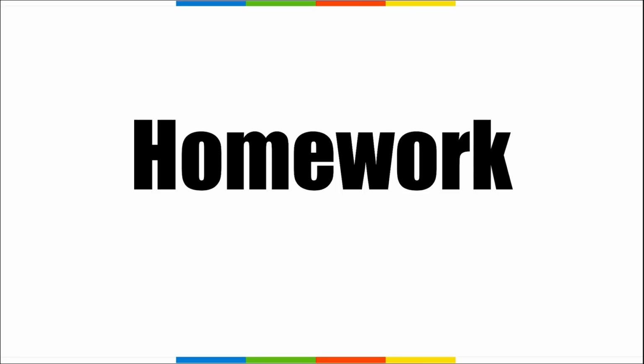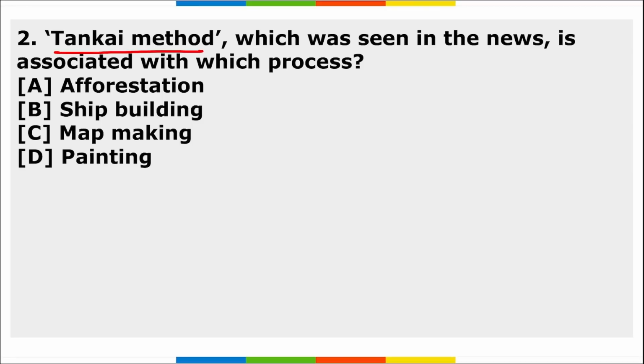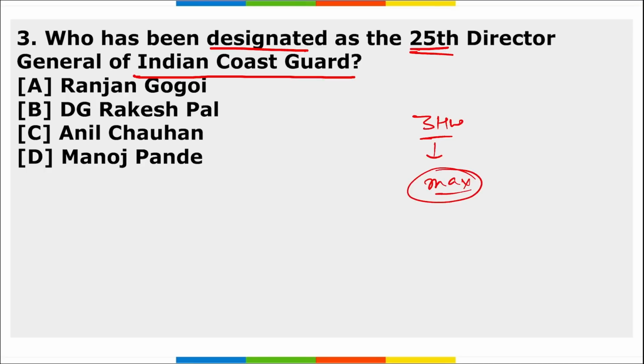So these were some revision parts, friends. Now let's move to the homework section. First, which Indian city is set to host the Festival of Libraries 2023? Second, Tankai method, which was seen in news, is associated with which process? And third, who has been designated as the 25th Director General of Indian Coast Guard? So these are your three homework questions. They are easy ones. We have discussed all these three questions, so it will be beneficial for you in answering below. So I want to see maximum participation in the comments, correct?